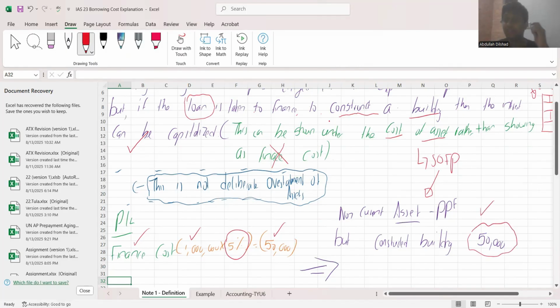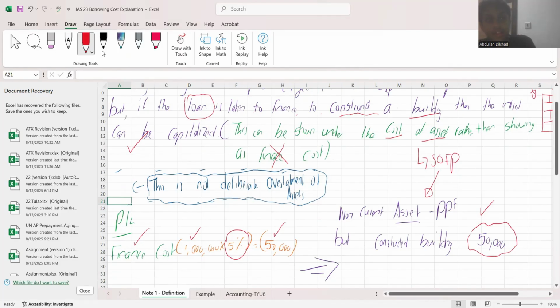This is the treatment if you take the loan and that entire loan is used to construct an office building for business purposes. Just because you take a loan and build up your house, or build a house and give it for rent, that doesn't work. You need to build a building utilizing that loan obtained from the bank, and that building has to be used for your business purposes only. Then you can capitalize this entire cost.